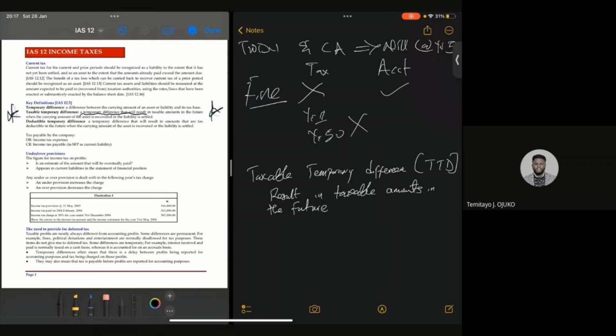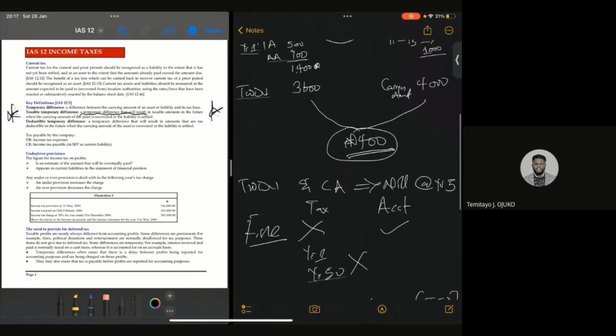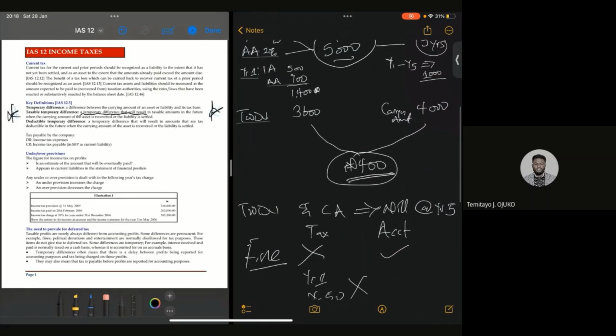Now, this is very simple. We are saying that a taxable temporary difference arises because, to put it in plain language, you are enjoying some tax benefit now, that eventually will reverse as you are using the asset, compared to the accounting benefit that you've actually accounted for. This takes me back to the example that I used earlier, because this is a typical example of how a taxable temporary difference arises.